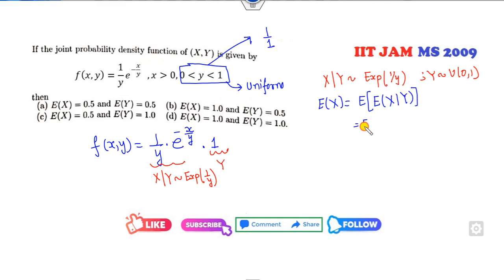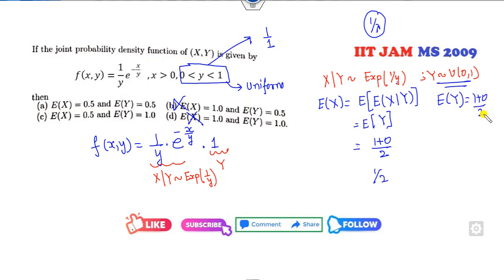So what is the expected value of exponential distribution? That is 1 over lambda. So lambda is my 1 over y, it's a y. So what is the expected value of y? A plus b over 2. So expected value is my half. So this option cancel. What is the expected value of y? A plus b over 2. Half and half both are the same, so A is my correct answer.